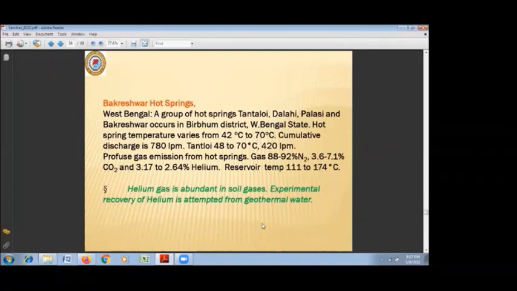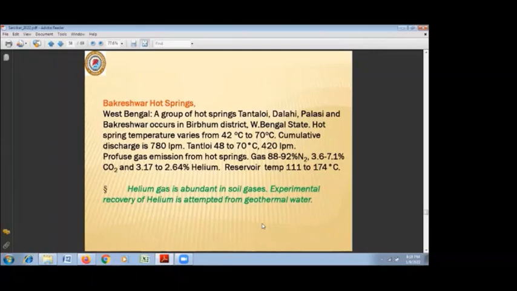And Tantloi has 70 degrees centigrade maximum temperature. But Bakreshwar and Tantloi have one very distinctive character, that they have profuse gas emission. The gas has been analyzed, and up to 92% nitrogen is found, and up to 3.17% of helium is reported from this area.